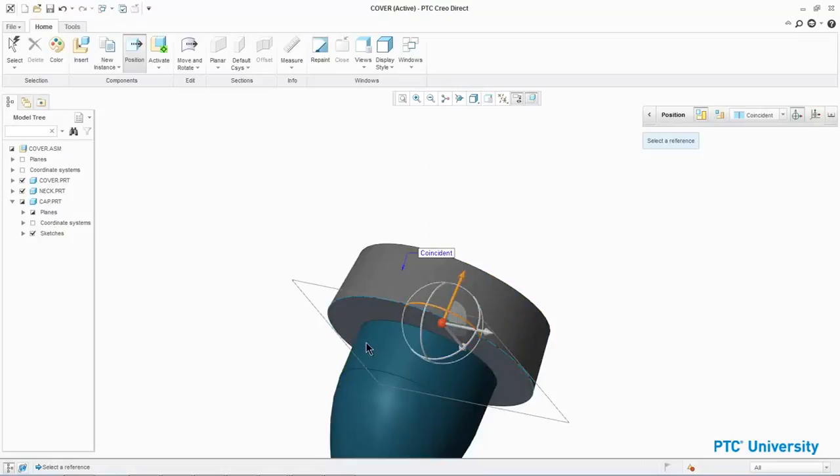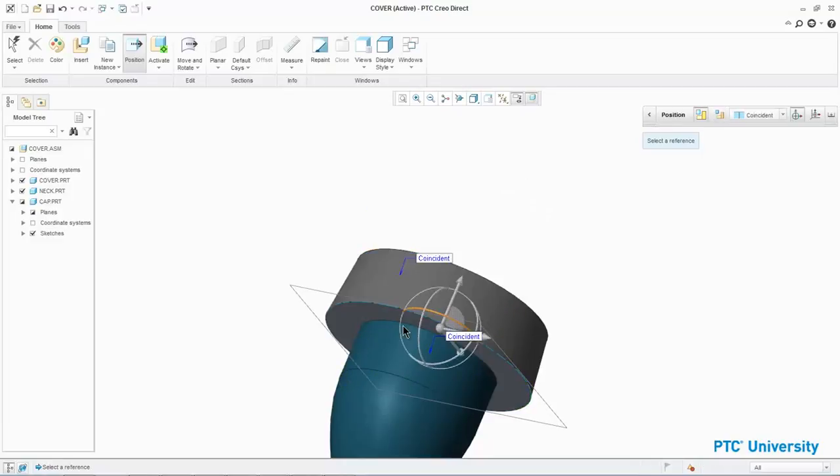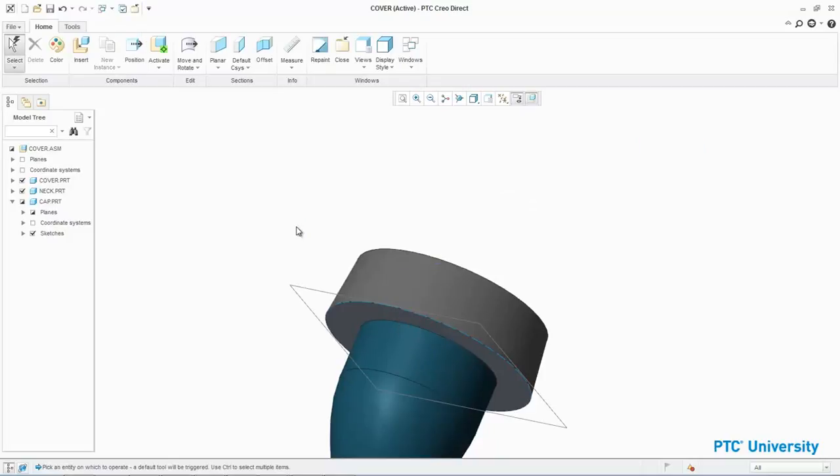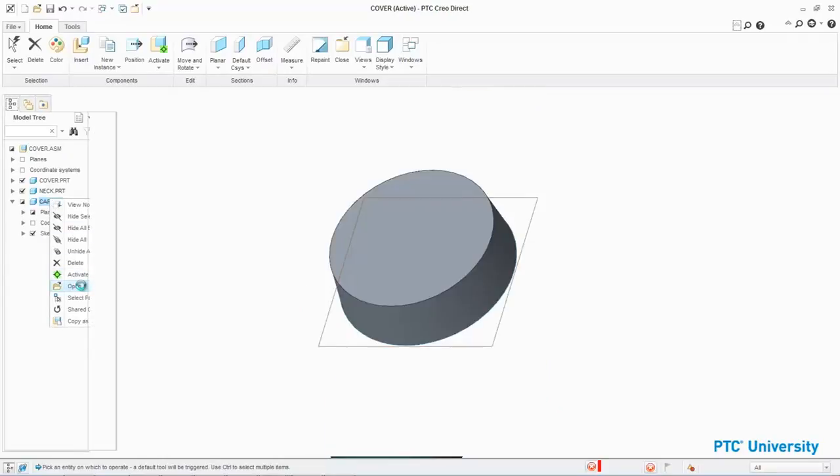Drag cap.prt towards the neck assembly or away from it as necessary. Select the pair of mating surfaces. Middle-click to complete the component. In this task, we model the cap geometry. In the model tree, right-click cap.prt and select Open.